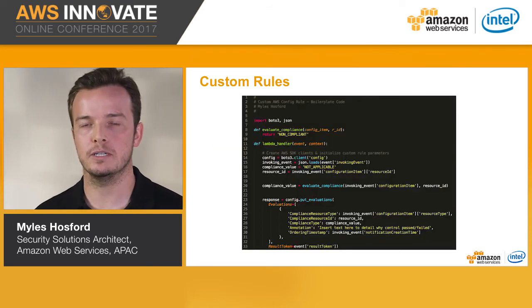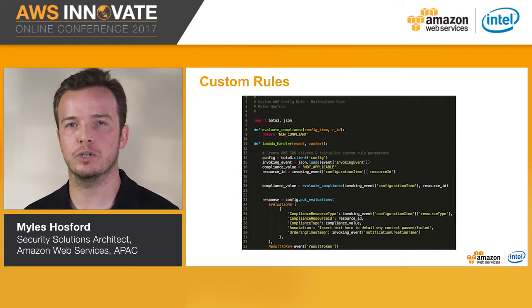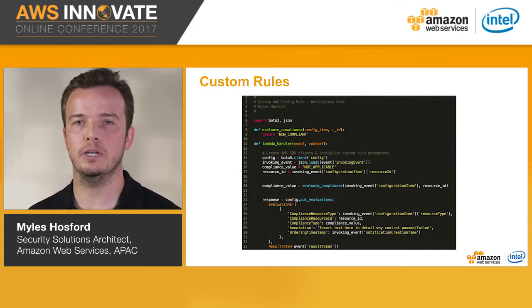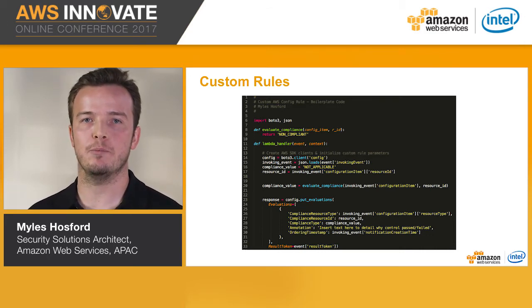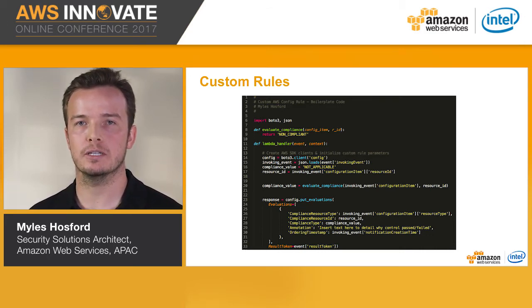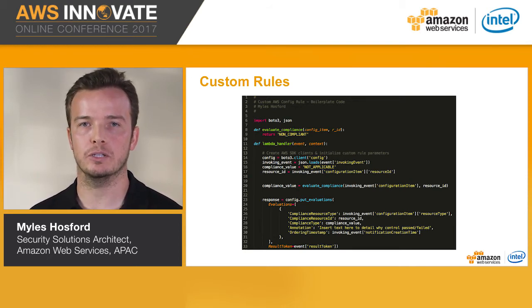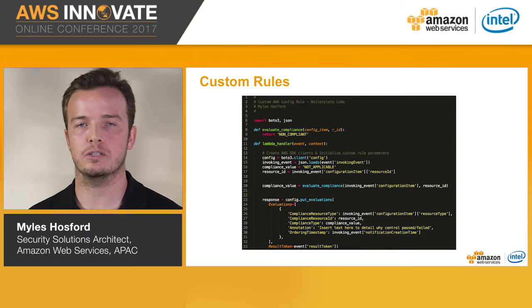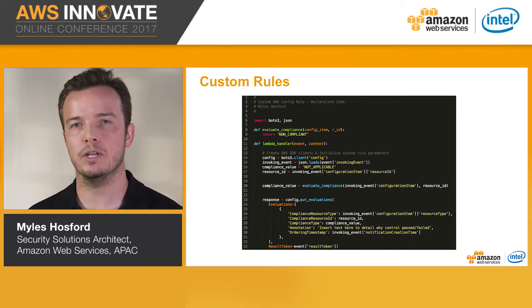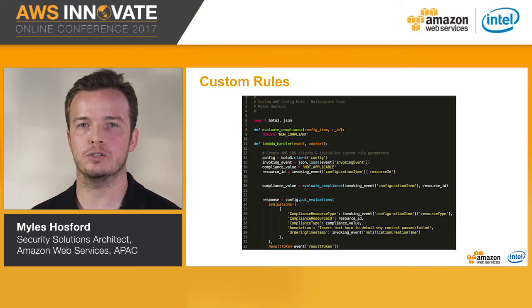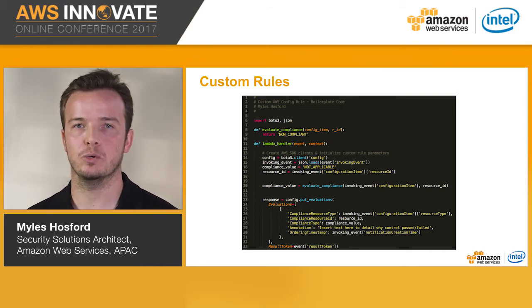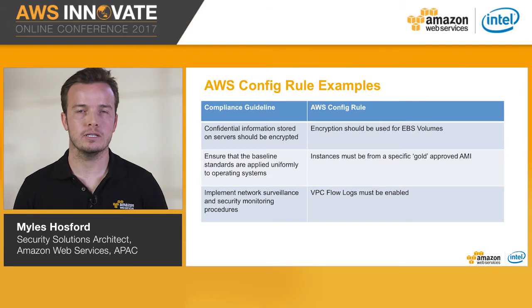We also support the idea of custom rules, which allow you to create your own business logic to determine if a resource is compliant or not compliant. Custom rules are Lambda functions, and by taking a look at this example, you can see on lines 8 and 9 we have an evaluate compliance function. This is where you could code in your custom rule logic. On line 23, we actually submit the result of the compliance check to the AWS config service to be represented by the dashboard. Let's take a look at this in practice.